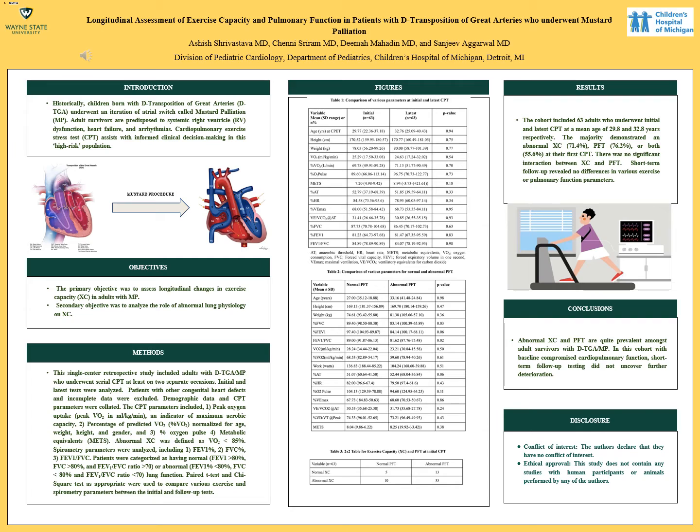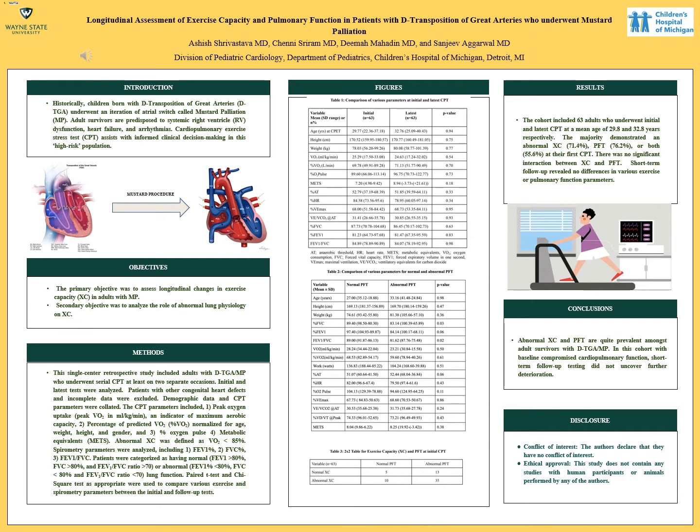So this brings us to our study objectives, which are as follows. First of all, our primary objective was to assess longitudinal changes in the exercise capacity in the study population with Mustard palliation. And then our secondary objective was to analyze the role of abnormal lung physiology on exercise capacity.